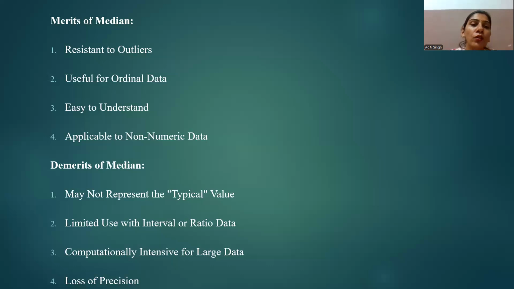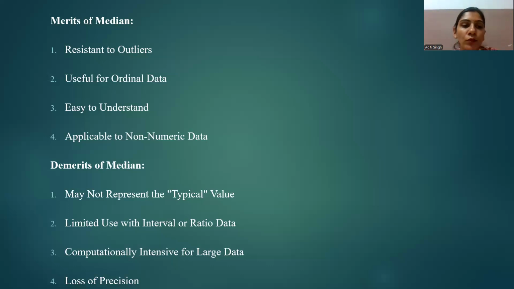Next is applicable to non-numerical data. Unlike mean, which requires numerical data, the median can be used with both numerical and non-numerical data. Mean is only used on quantitative data, but not on qualitative data. But median can be used on both qualitative and quantitative data. For example, if you want to calculate the median for rank, preference or ordinal category, you can use median. For this you cannot use the mean.